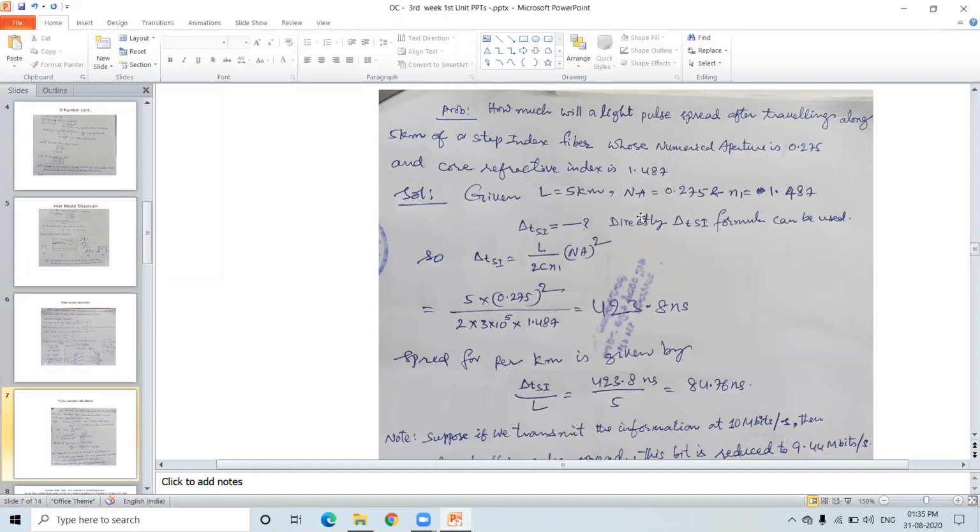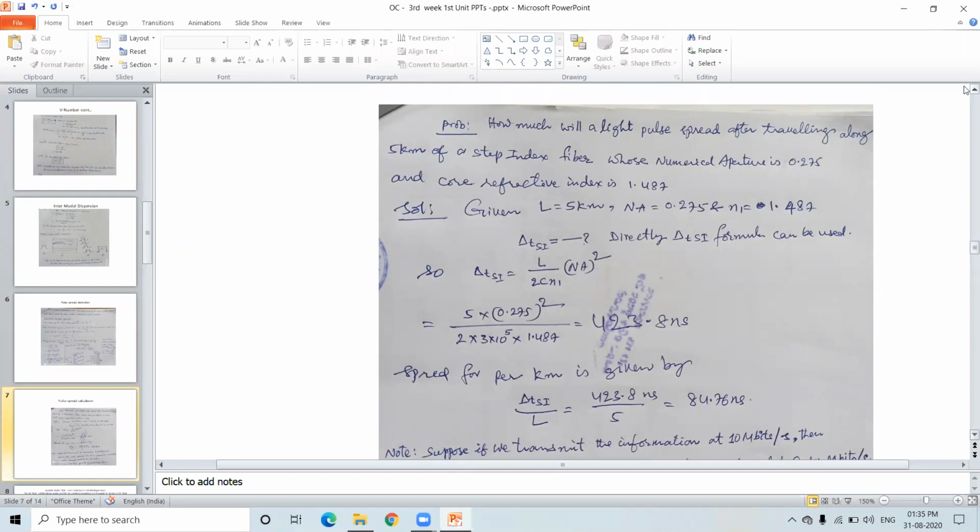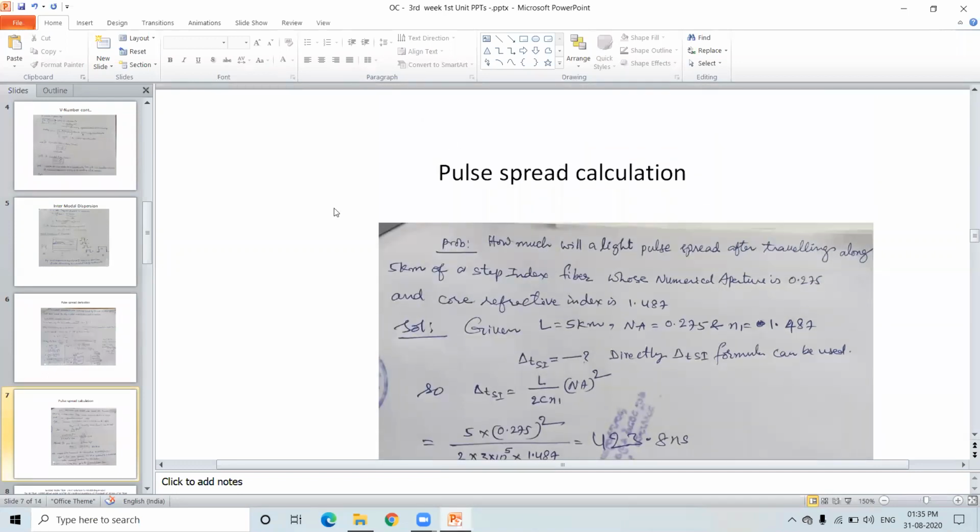Before going into this problem's solution, I have to tell you the important one. In the earlier case, we found the delta T pulse spreading, what is the delta T pulse spreading for the modal dispersion, and that's what we have to see. Let us go to this one.